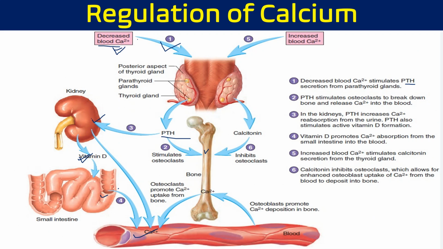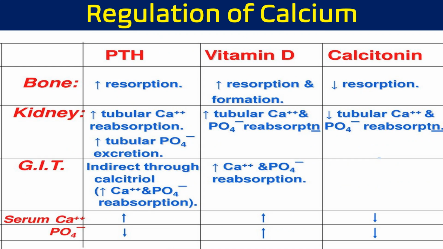So the major function of PTH on osteoclast cells is that it increases the activity of osteoclast cells, whereas calcitonin, you can see here, inhibits the osteoclast cells, rather it is going to activate the osteoblast cells. And calcitonin also works on the kidney by increasing calcium excretion. So the function of calcitonin is opposite to PTH, parathyroid hormone.